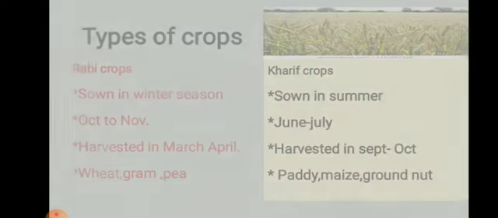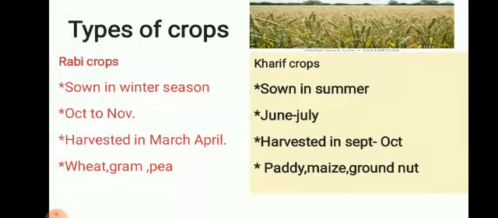So let us start with the crops. Before we talk about types of crops, let's know what crops are. Crops are plants which are grown in large numbers to get useful products and to meet the nutritional needs of a large population.